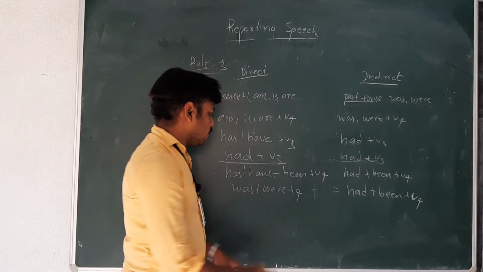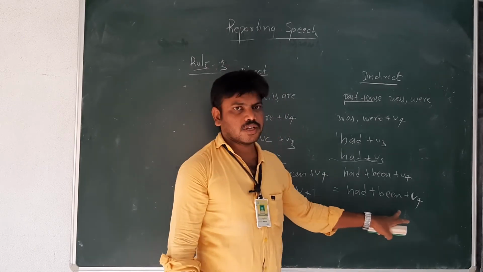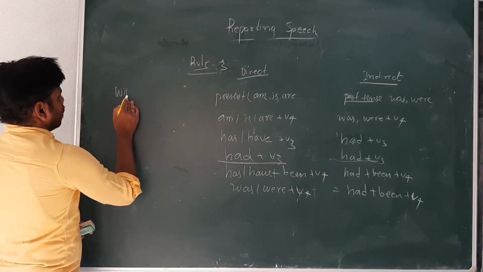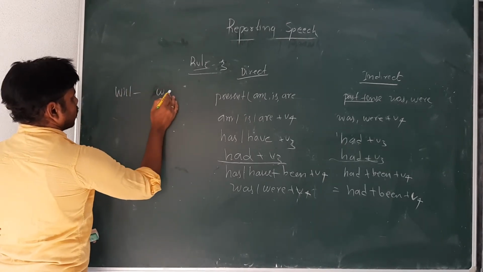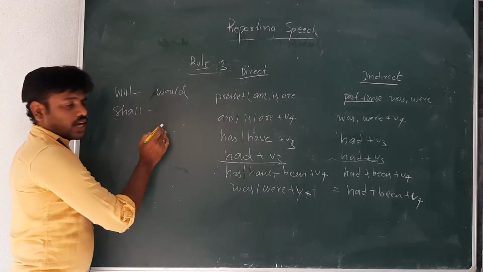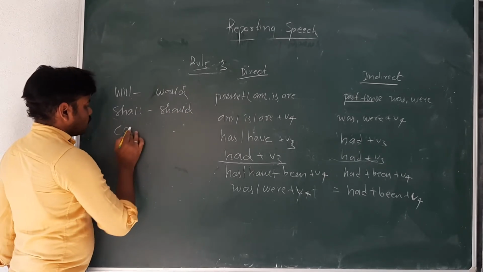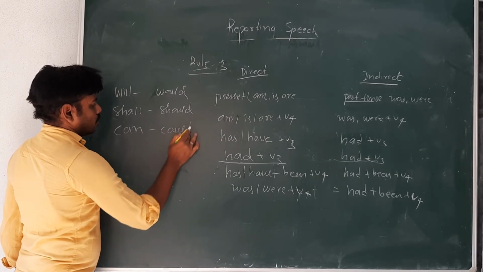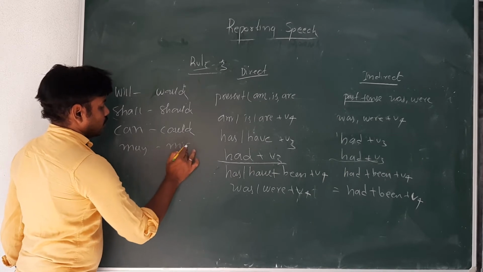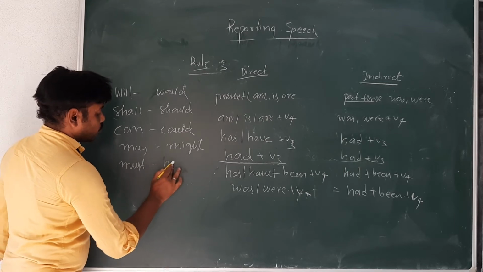Was or were plus V4, was or plus V4 will become had plus been plus V4. Next, will change into would. Shall, should. Can, could. May, might. Must, had to.